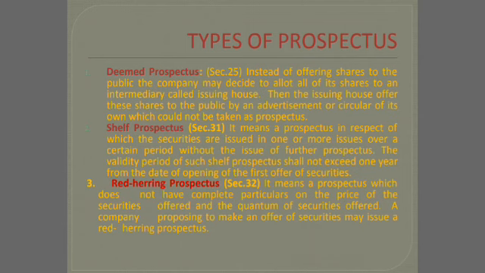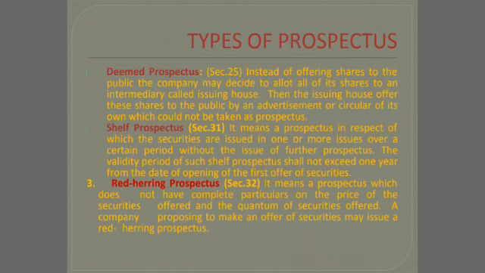Next one is shelf prospectus. Shelf prospectus is where the company issues the shares not only one time, but issues the whole of the shares for a certain period. For example, on 1st January 2020, the company is going to issue 1000 shares. On 1st June 2020, the company is going to issue another 2000 shares.